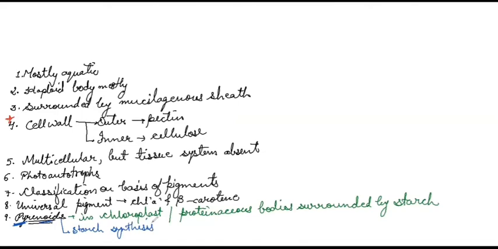So these are the general characters of the algae. Now we have the next character, that is reproduction. All the three types of reproduction are seen in algae. That is number 1, vegetative reproduction.